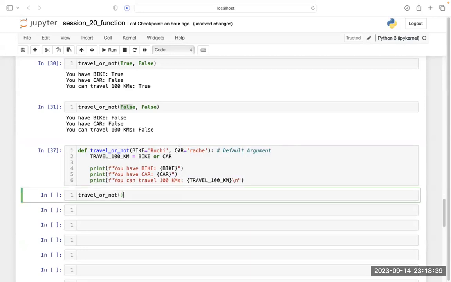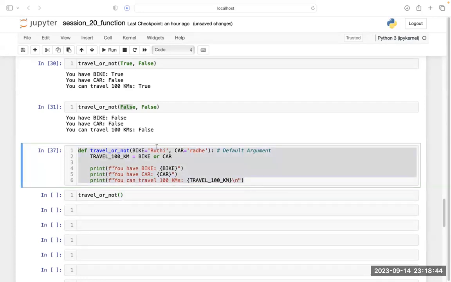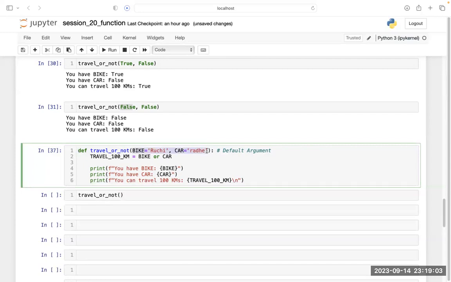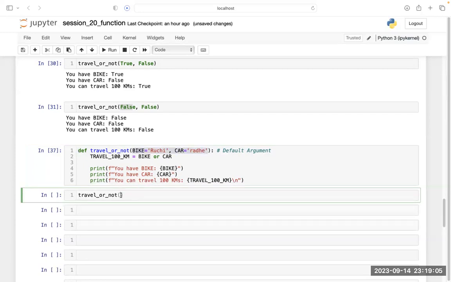See, you have defined this function. Is this thing fine? And you have put the value of this bike argument as Ruchi and this car as Radhe. So this is the default argument that you have already given to your function. Since this is my default argument, I have already defined it, so I do not need to put an argument here. If I have to call this function, you have to call this function. Otherwise, the function will not work.